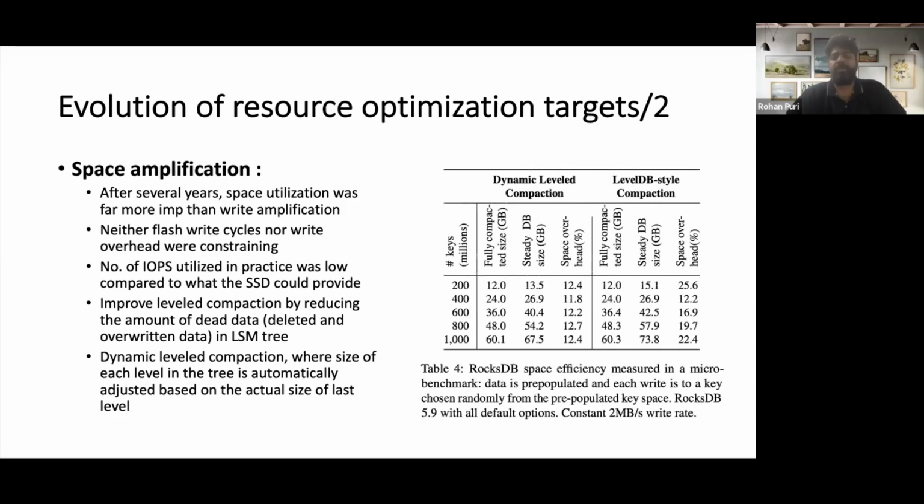So what were the results? So they claim that if we compare dynamic leveled compaction with LevelDB style older type of compaction, the space, yeah, there is a reduction. So 12% is somewhere they get, while otherwise it is 25%, and the paper says that sometimes it's more than that as well.